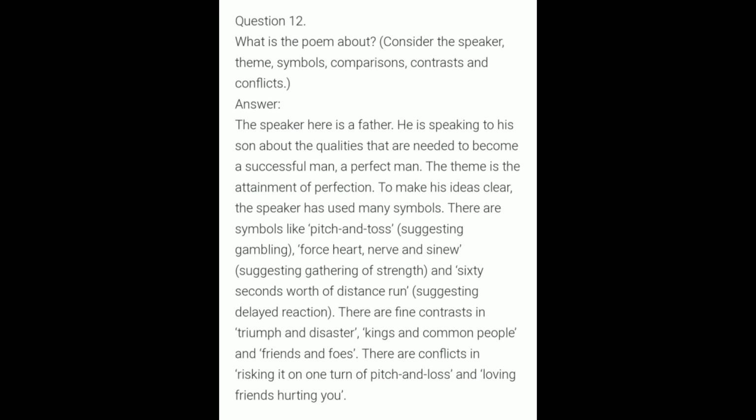What is the poem about? The speaker here is a father. He is speaking to his son about the qualities that are needed to become a successful man, a perfect man. The theme is the attainment of perfection. To make his ideas clear, the speaker has used many symbols.